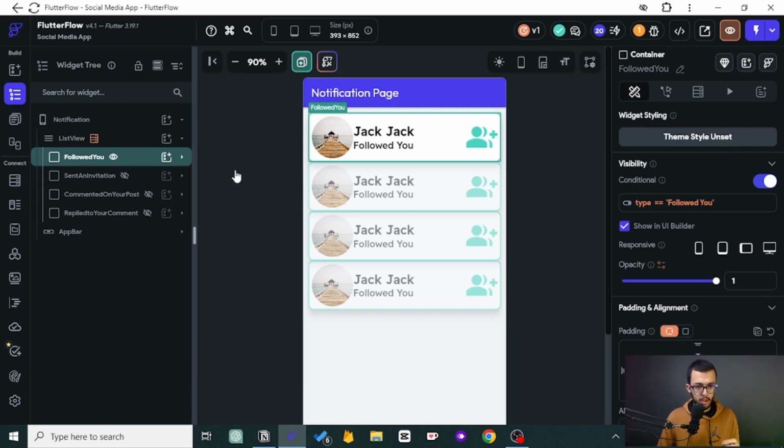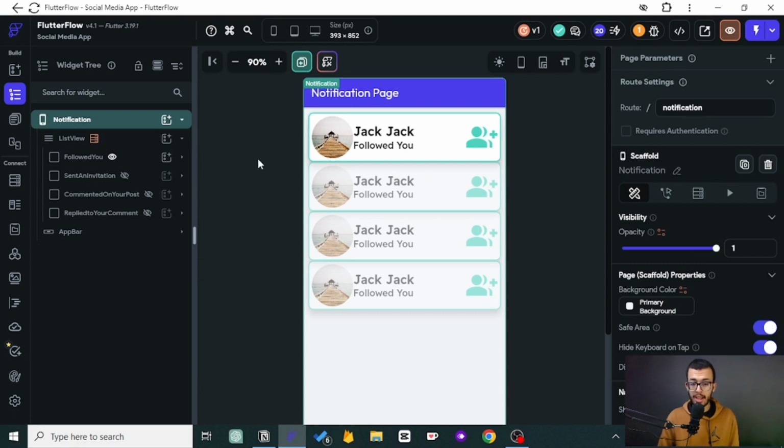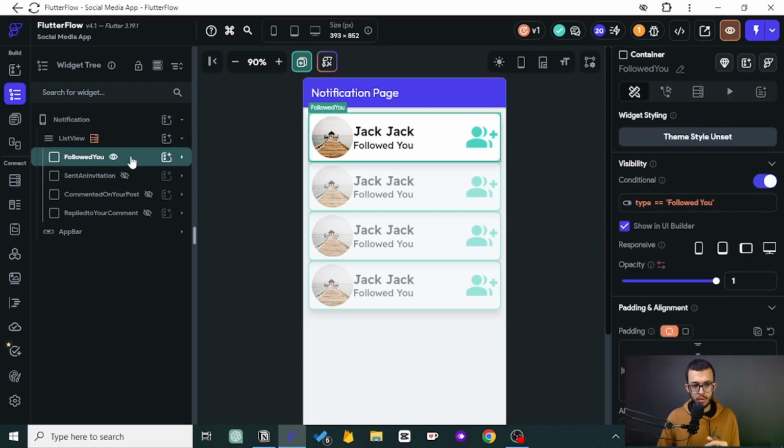Now we have controlled which one should be seen, right? We have done that, and now we need to do something else. We want to dig deep inside and bring the data right here, and sometimes we want to configure each one and how it will behave. So let's move on to the next step.